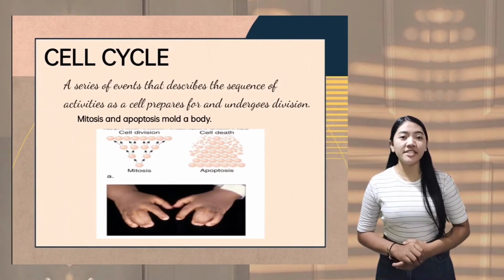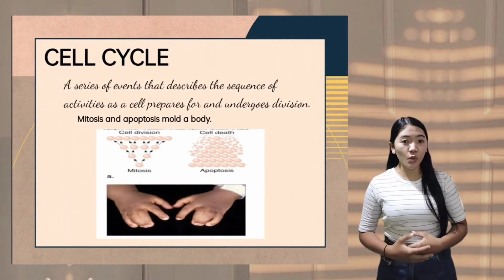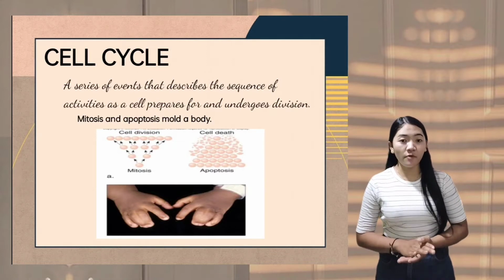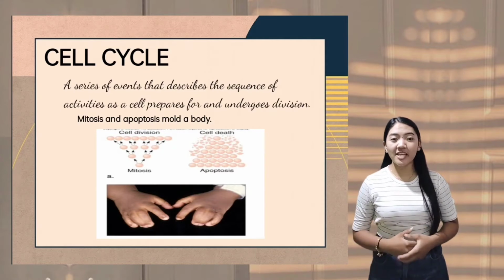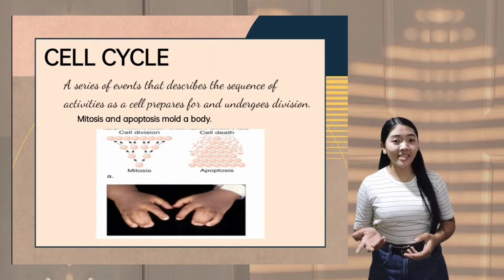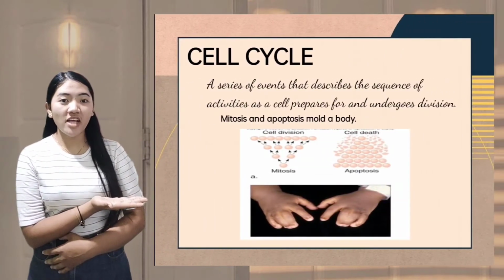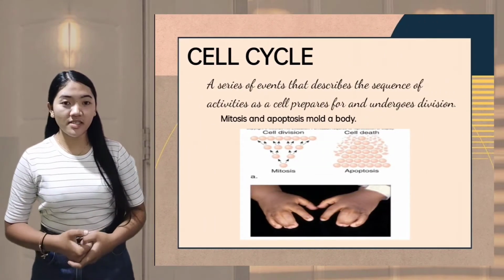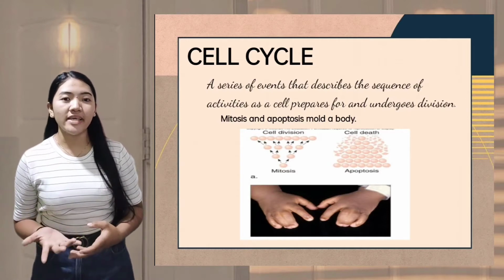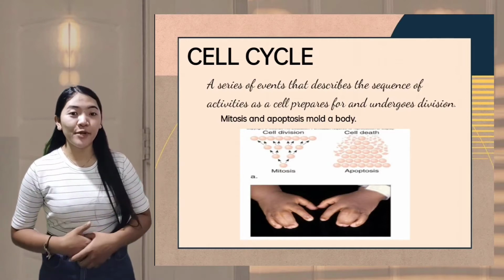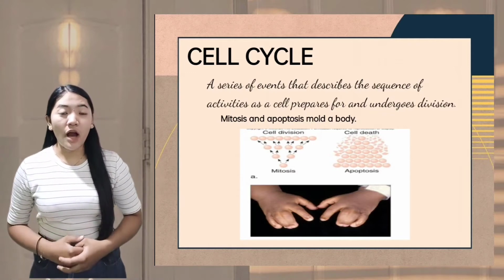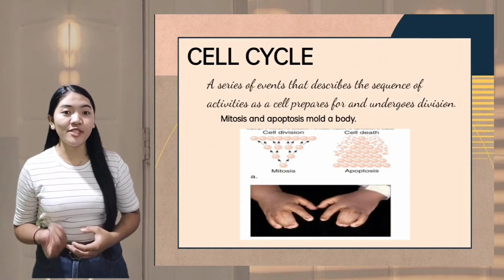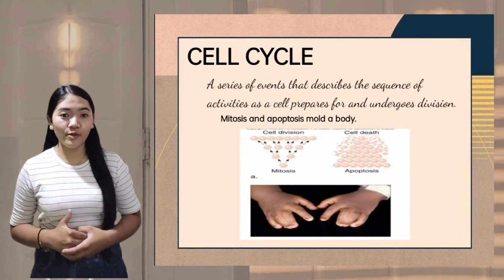The cell cycle is a series of events that describe the sequence as a cell prepares for and undergoes cell division. Many divisions enable a fertilized egg to develop into a many-trillion-cell organism, and the picture in the presentation is an example of how mitosis and apoptosis mold a body. As you can see, cell number increases from mitosis and decreases from apoptosis. In the embryo, apoptosis normally carves the fingers and toes from the web structure.